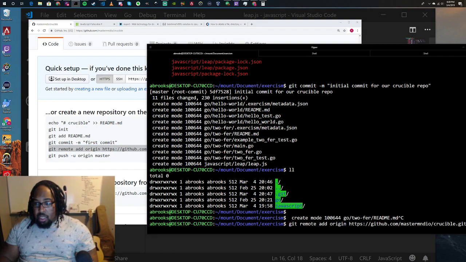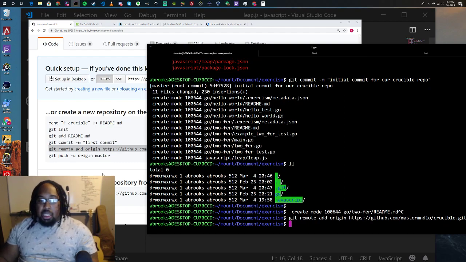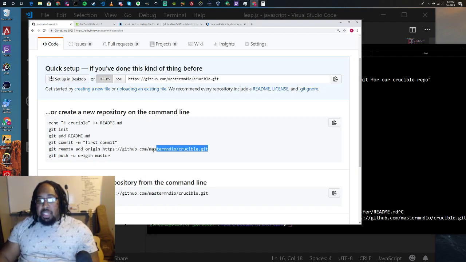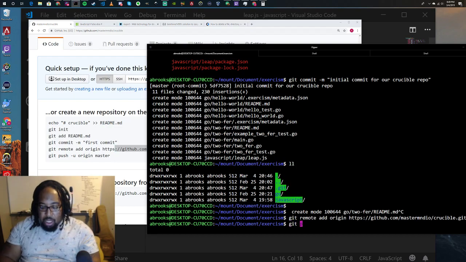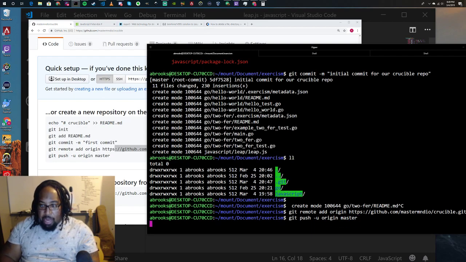Copy, paste. So this is telling our Git repository, hey, we want to add a remote option for where to push your local repository information to. This gives it a URL of the repository we just created, and then we can actually push it up. So git push -u origin master.